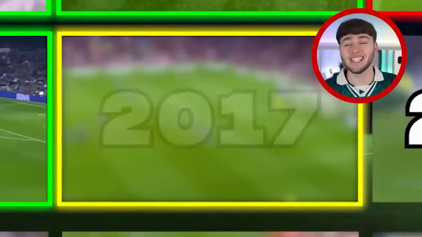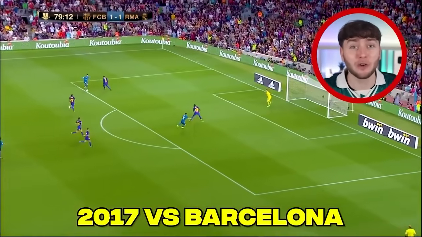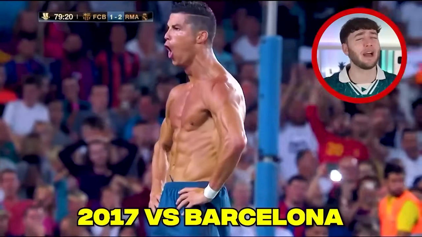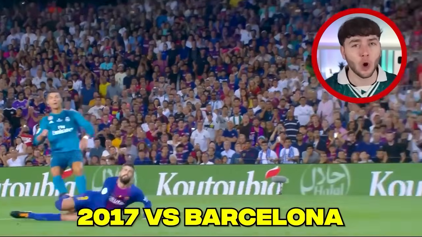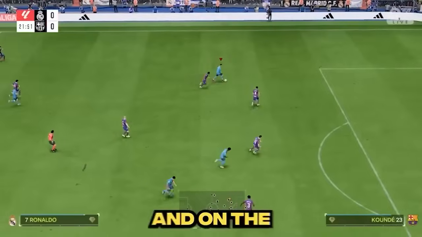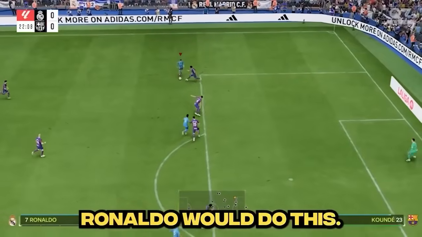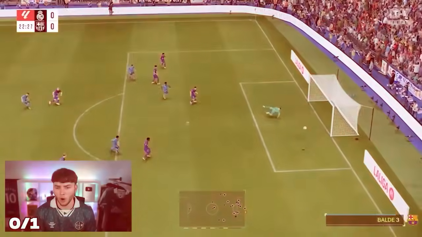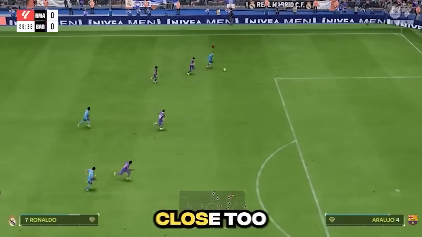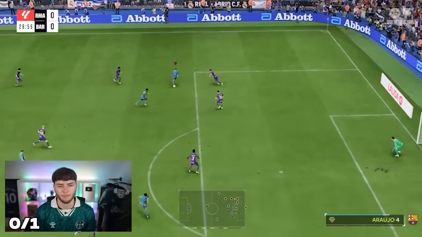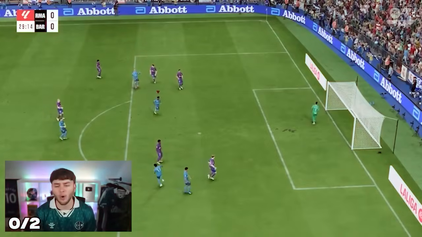Moving on to 2017 is Ronaldo's iconic goal versus Barcelona, where he took off his shirt and did the flex. This goal is so iconic, it has to be included. And on the first attempt, Ronaldo would do this. Ronaldo. Oh my god, that would have been it. And our second attempt would be super close too. Ronaldo! Oh my god, so close.